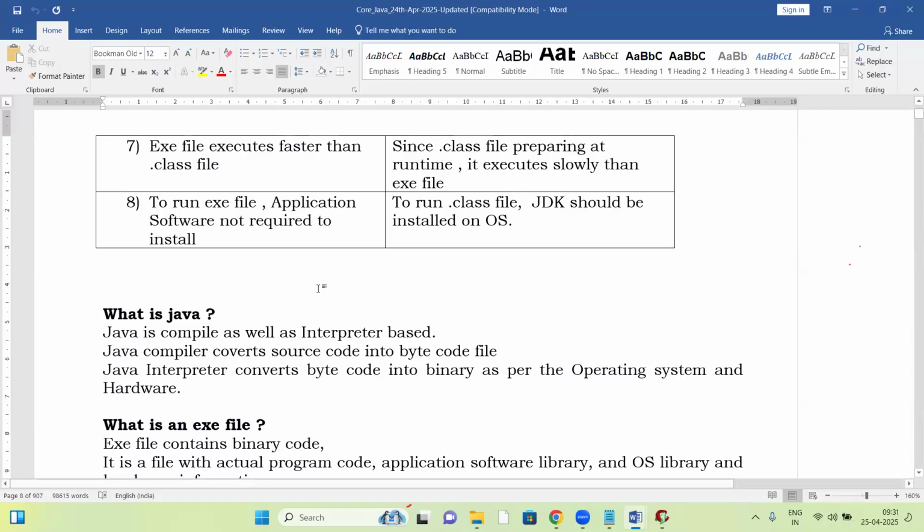No Java trainer will explain this kind of concept, the exe file and dot class file, the internals of the exe file. No one knows about it. Even a Java developer with 20 years of experience doesn't know about the exe file concept. Even Java trainers don't know about it.